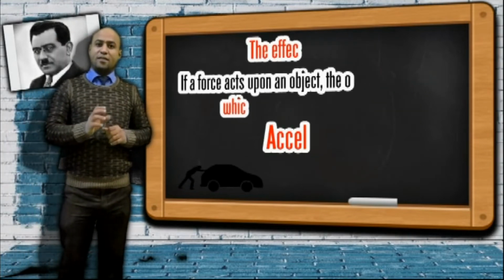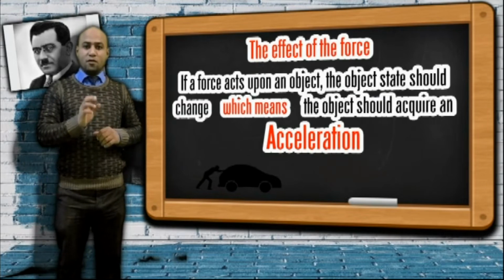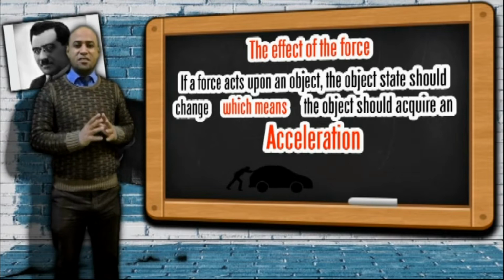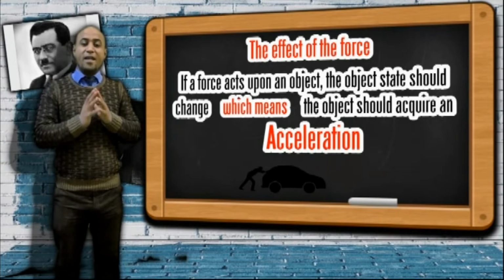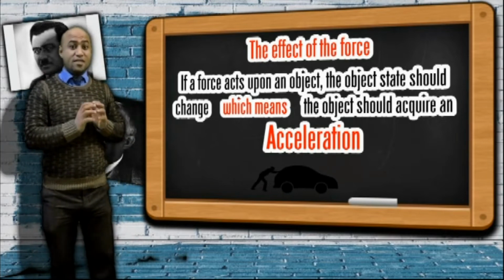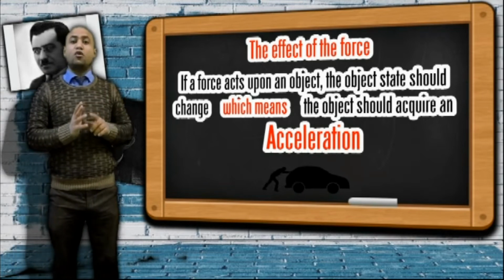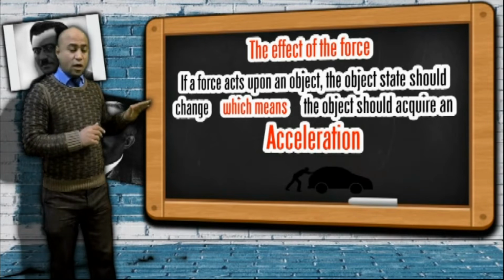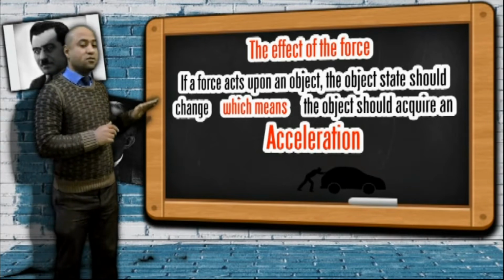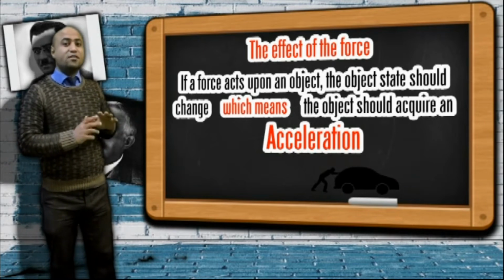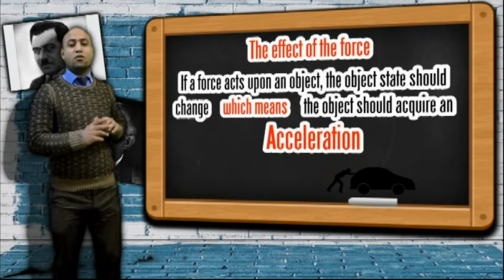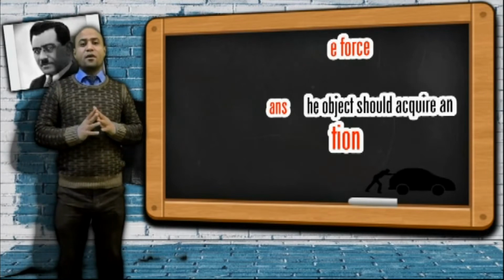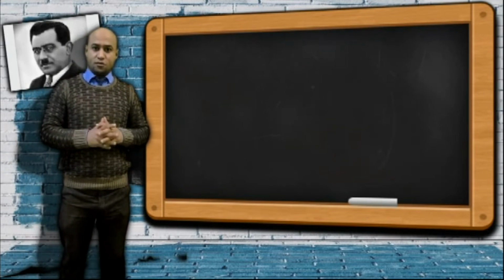Again, if a force acts upon an object, the object state should change. The object state means its acceleration. The object should acquire an acceleration, which means its speed should change in magnitude or in direction. If it is at rest, its speed should increase, or its speed increases or decreases, or it stops moving. All of these occur when a force acts upon an object.